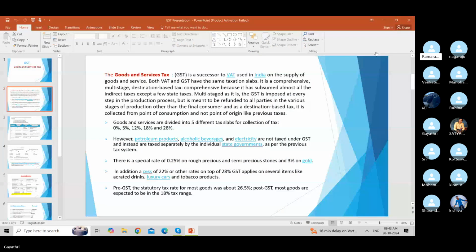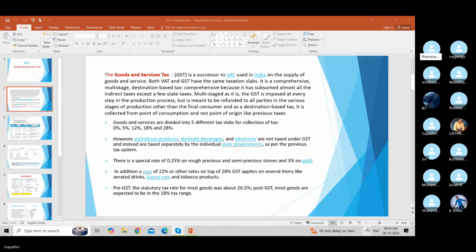0.25% on precious diamonds and gems, as well as 3% on gold. In addition, a cess of 22% or other rates will be charged on top-end GST items, the 28% GST items. Some items will be there on which an additional 22% cess will apply, like aerated drinks, luxury cars, and tobacco products.